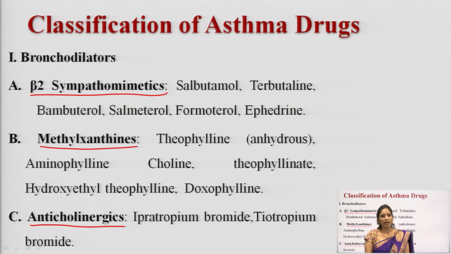Salbutamol, terbutaline. There are a lot of drugs which fall under beta-2 sympathomimetics. Methylxanthines: theophylline, caffeine, doxofylline, aminophylline. These are all the drugs which fall under methylxanthines. And the last one is anticholinergic drugs, which are bronchodilators. What anticholinergic drugs are you using here? Ipratropium bromide and tiotropium bromide. These are all the bronchodilators which are used to treat bronchial asthma. This is the first category, bronchodilators.